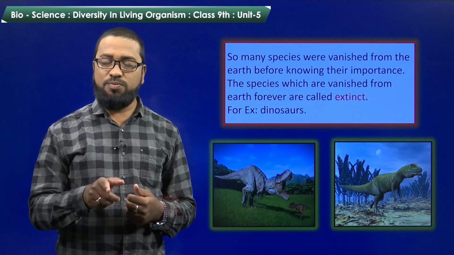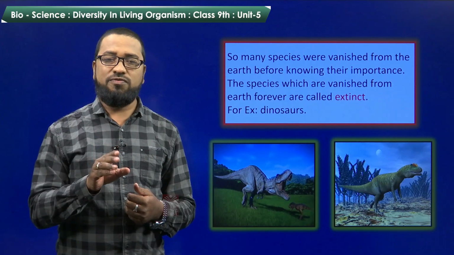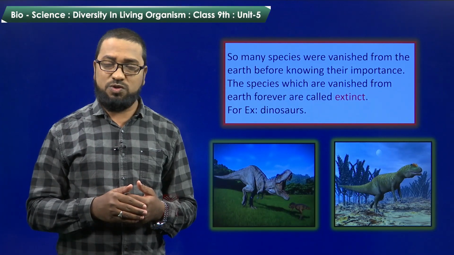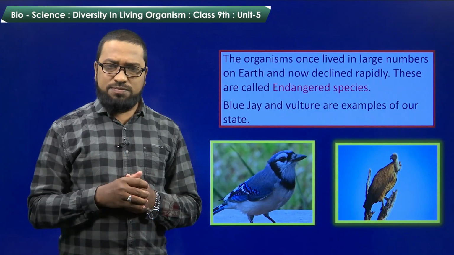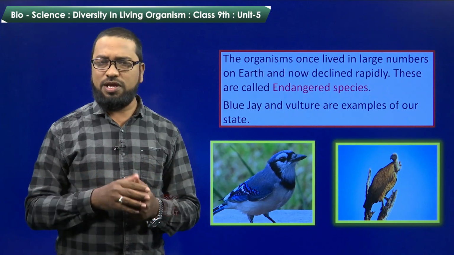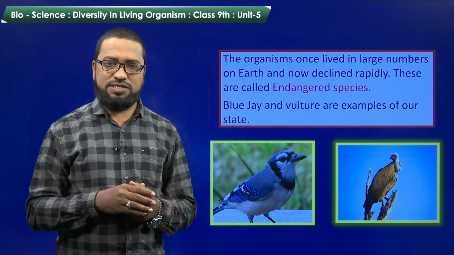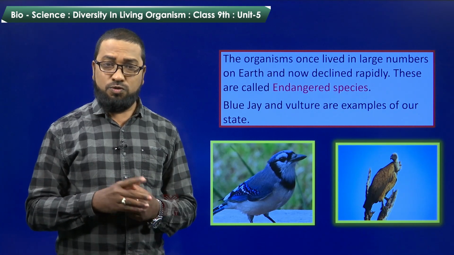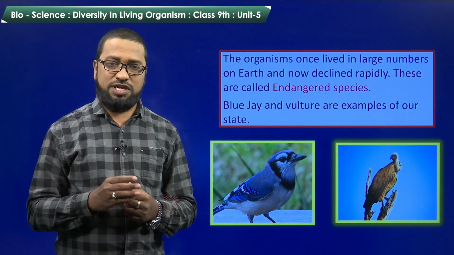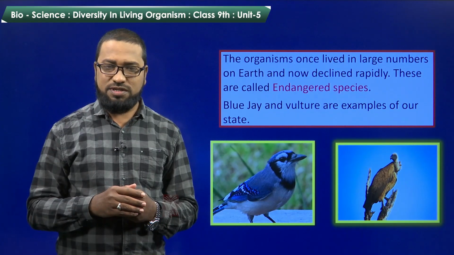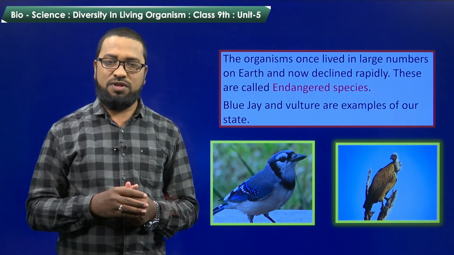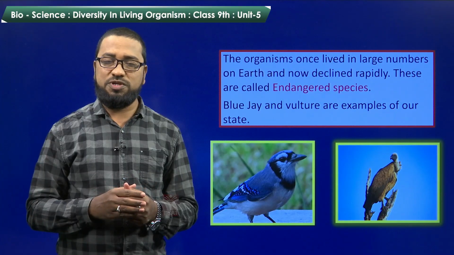Not only dinosaurs, but we can find so many valuable species which have completely vanished from the earth in the recent years because of our activities only. The organisms once lived in large numbers on the earth, but now they are declining rapidly. Such organisms are called endangered species. Blue jay, vulture are examples of our state. I have taken the examples of two birds which belong to our state. There are so many species which are now endangered throughout the world. In our country and in the world also there are so many species which are endangered.